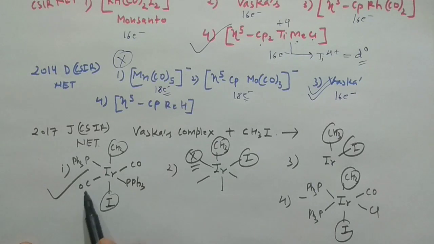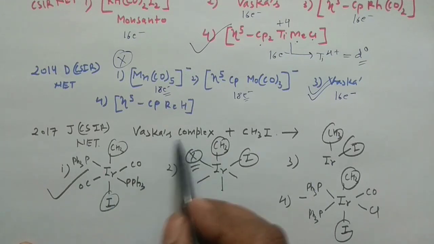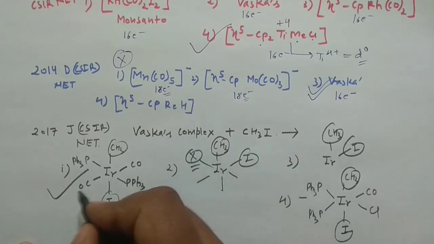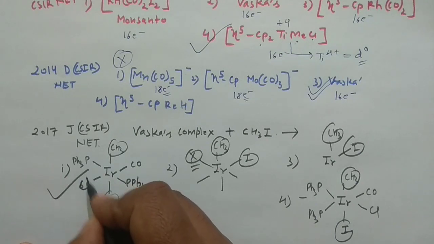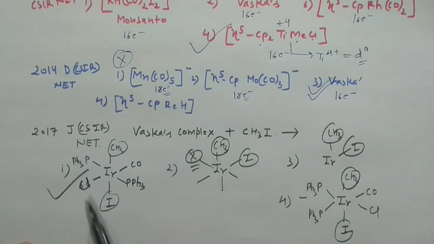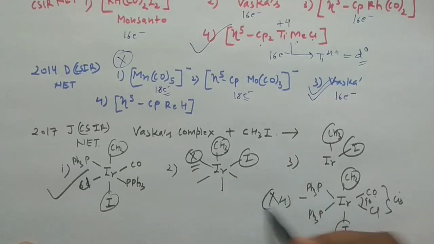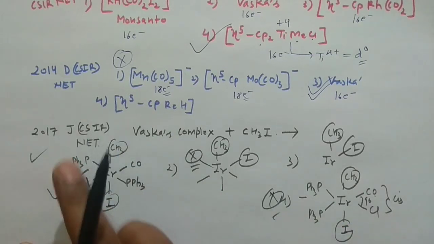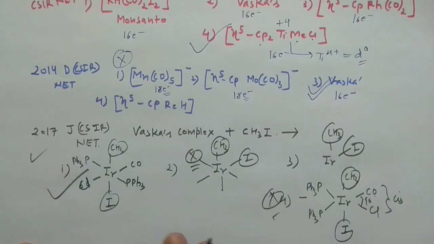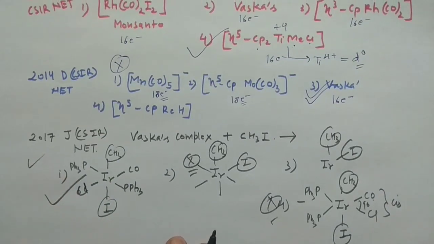So here you can see in the starting material, in the Vaska complex, one would be the chlorine, very sorry. One would be the chlorine. Okay, in the Vaska complex, this chlorine and the carbonyl are trans to each other, but they are showing cis here because it is 90 degrees. So this cannot be the correct answer. The correct answer is what? This particular example. Okay, so you may have this kind of confusion.